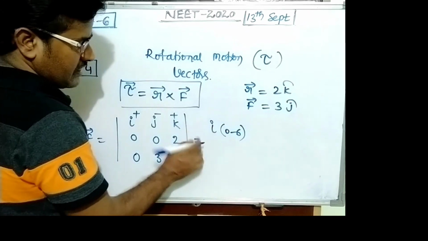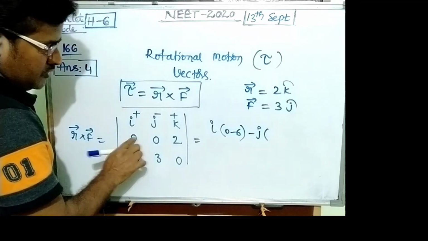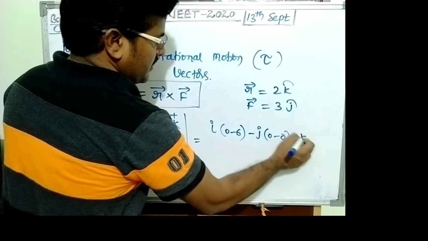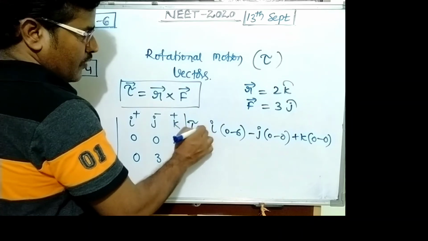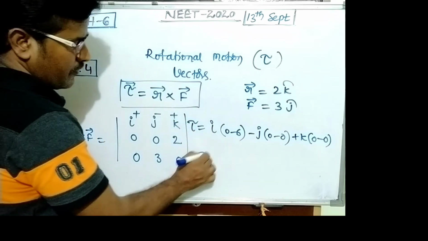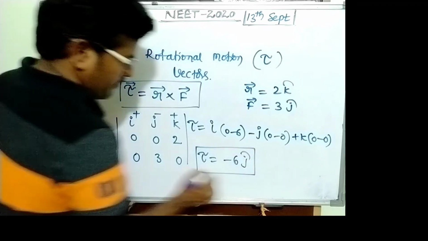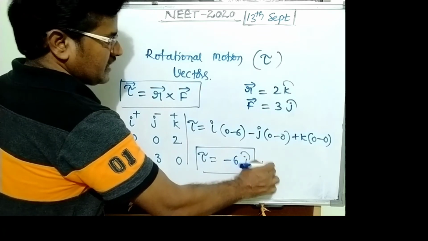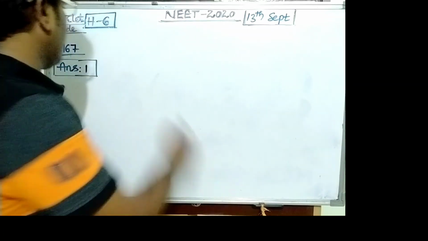So this is the torque value, minus j into 0 minus 0, plus k into 0 minus 0. So this cross product, torque, equals minus 6j. The torque is 6j, newton meter is the unit. Option becomes 4.